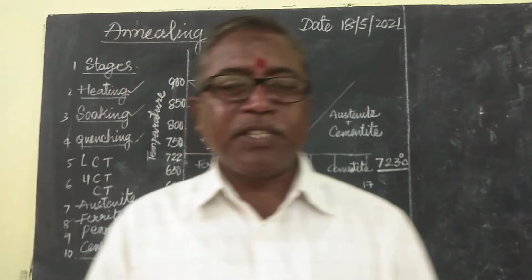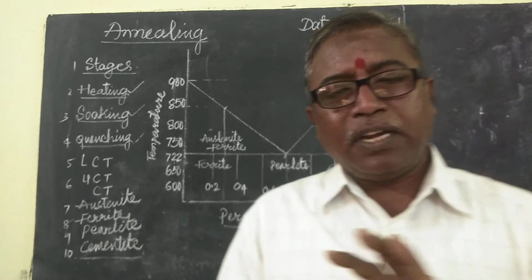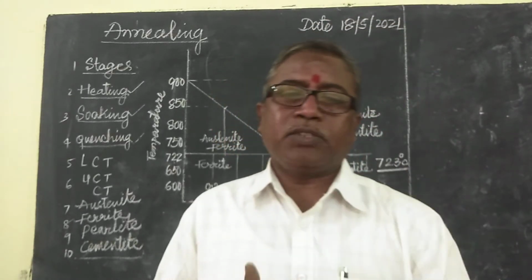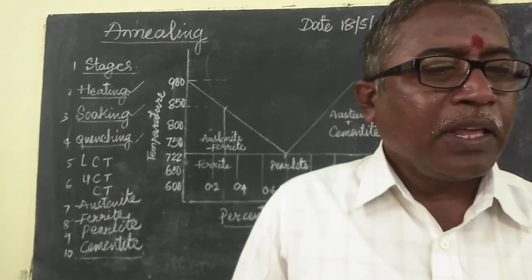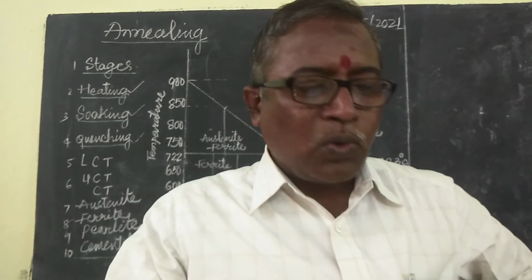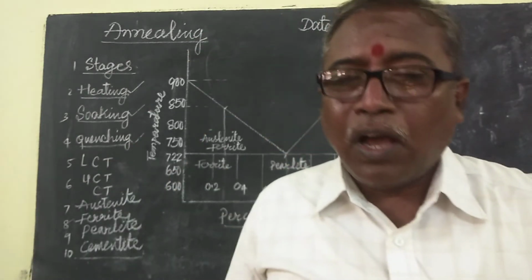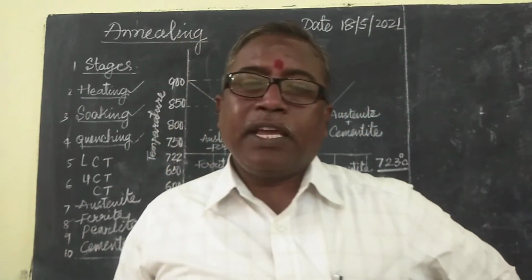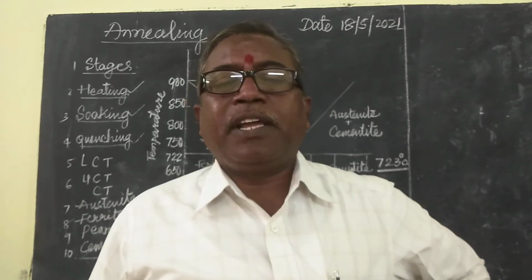In normalizing, heat the steel 30 degrees to 50 degrees above the upper critical temperature. Then this is also cooled in the furnace or in open air, not in wet air.